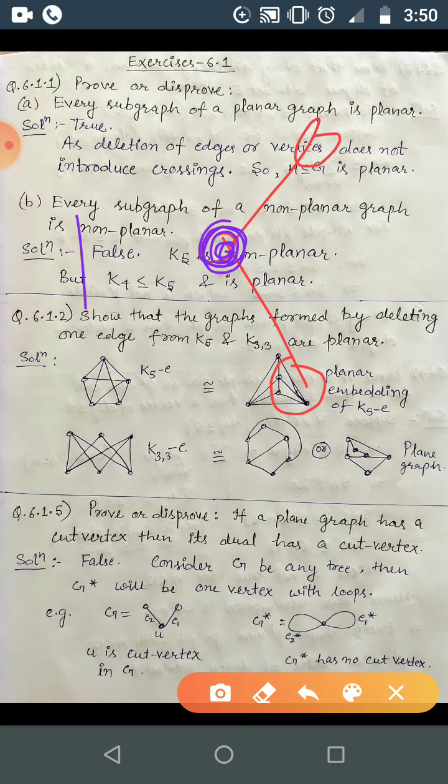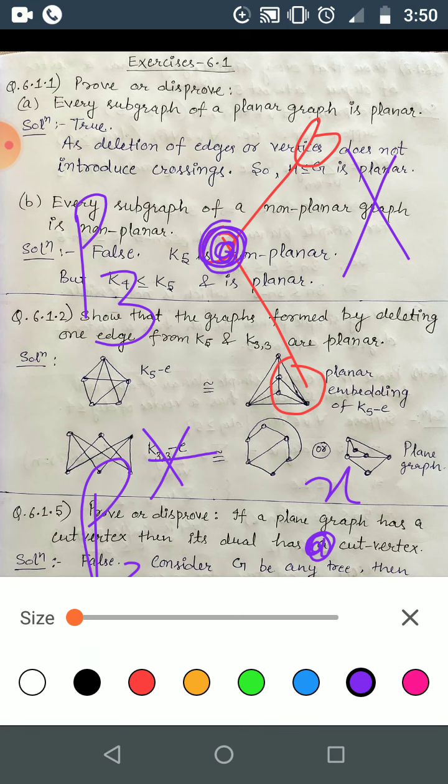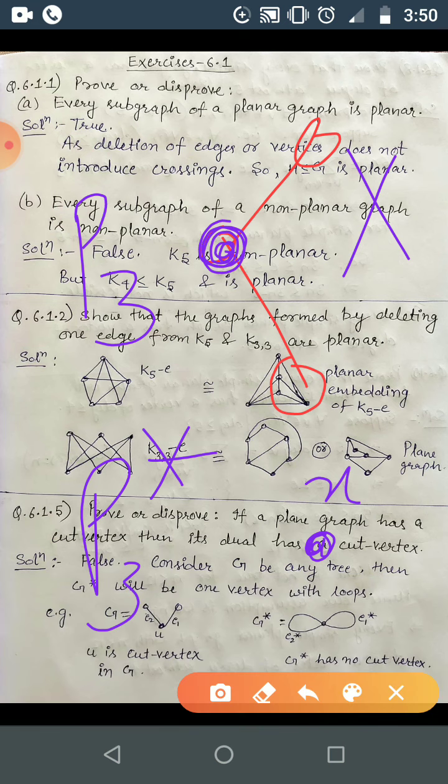So this is, you can say, P3, correct? So here P3. What is P3 star? That is the dual of this graph. There is one face in P3. So this unbounded face will become the vertex of P3 star, its dual. And whenever you start with any graph, you can call it the primal, and P star, that is the dual, you can obtain by the definition we have already done.